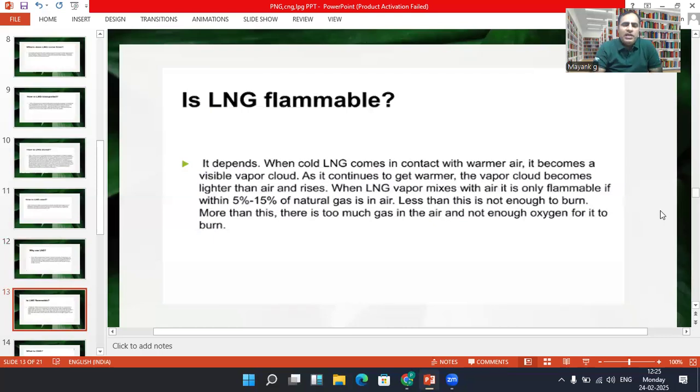So is LNG flammable? It depends. When LNG comes in contact with warmer air, it becomes a visible vapor cloud. As it gets warmer, the vapor cloud becomes lighter than air and rises. When LNG mixes with air, it is only flammable within a concentration of 5 to 15% natural gas in the air; less than this is not enough to burn.